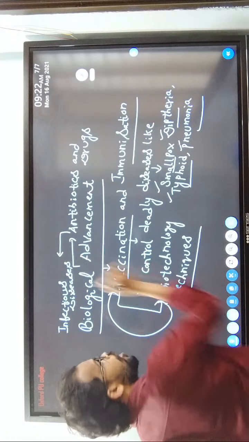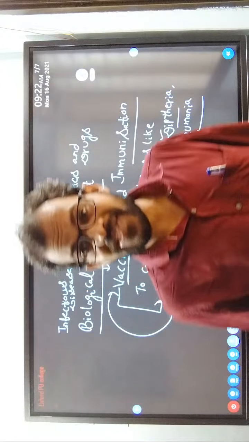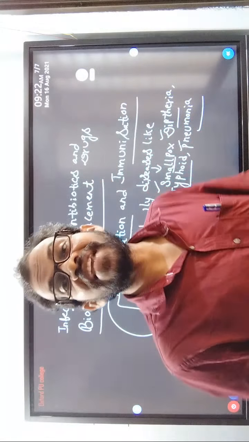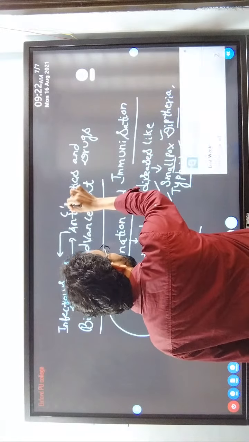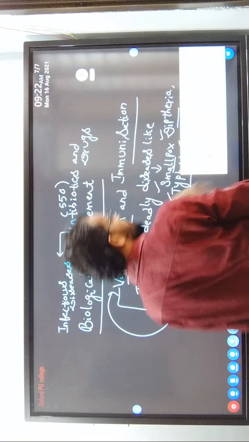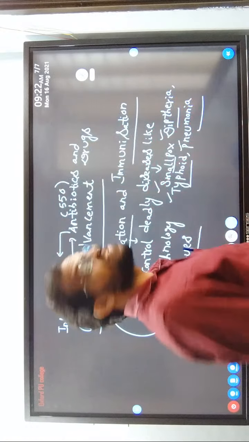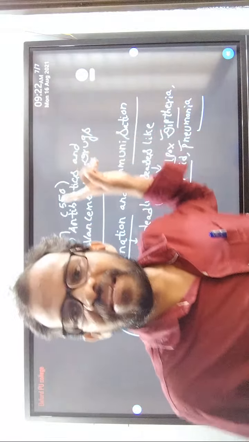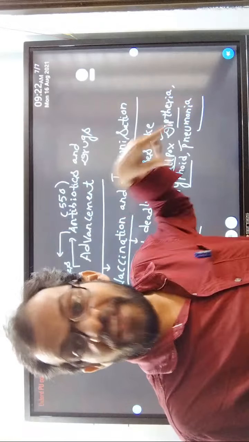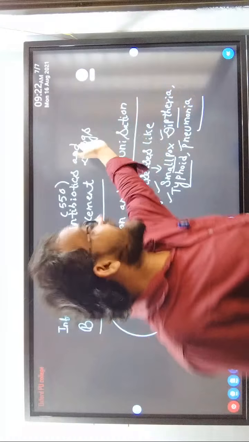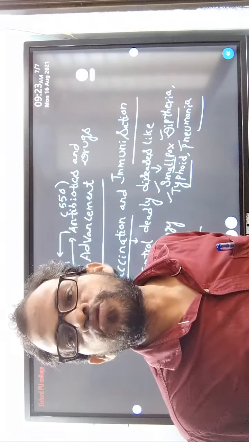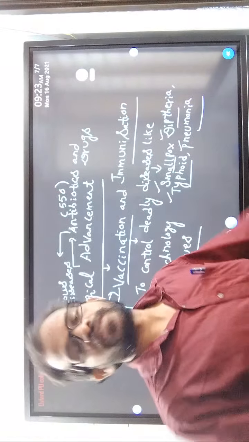Nowadays, how many antibiotics are available? More than 550 antibiotics are available in the market. These antibiotics control bacterial infection. Not only antibiotics, other drugs also help in the prevention of infectious diseases.